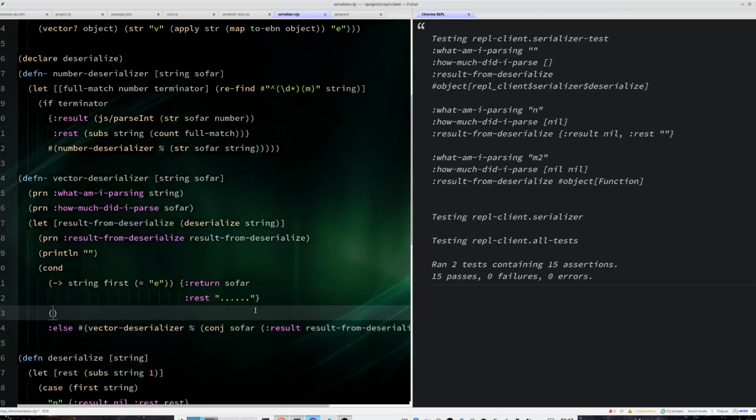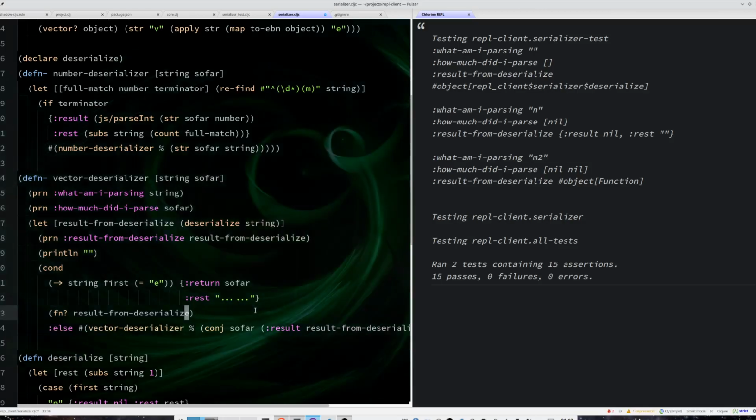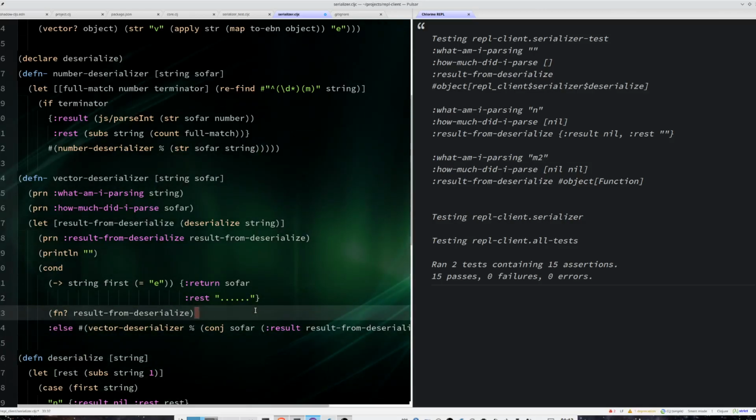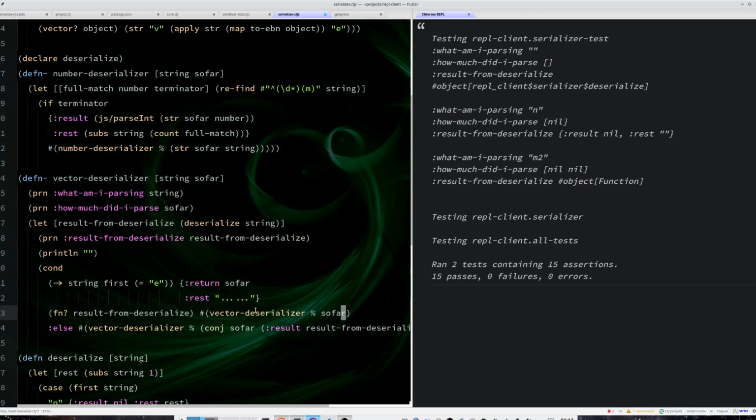Let's suppose that I just do the following. I want to check if the result from the serialize is a function, and if it is, I just call vector deserializer with a string, and I basically do nothing with it so far.